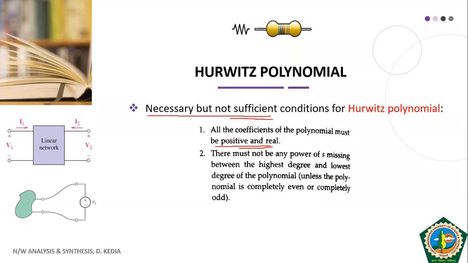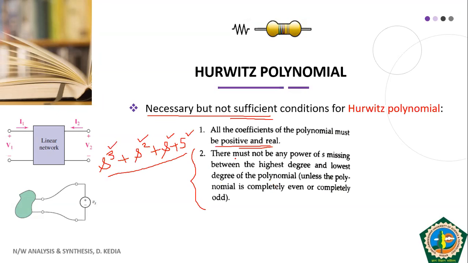Then another necessary condition, we have talked about this condition earlier also, is that if your polynomial is like this, S raised to power 3 plus S raised to power 2 plus say S plus say 5. If this is a polynomial in S, we can see here that all the powers of S are present: 3, 2, 1 and S raised to power 0.